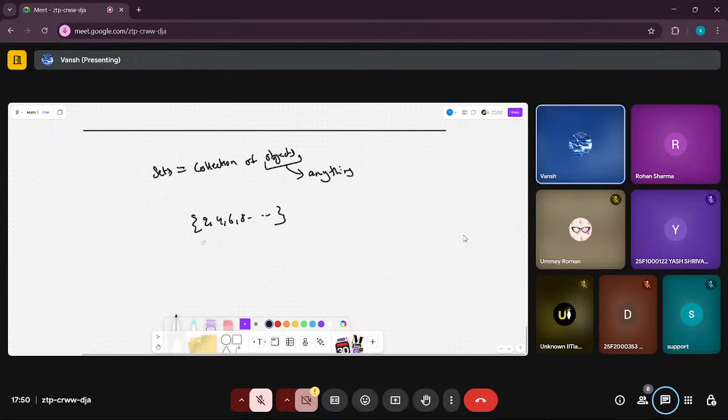If you're doing something different, I'm interested in some other type of set. Let's say the set of odd numbers, 1, 3, 5, dot dot dot. I don't really know, but I'm interested in this set also. So a set is essentially a group or collection of objects. Here order doesn't matter.